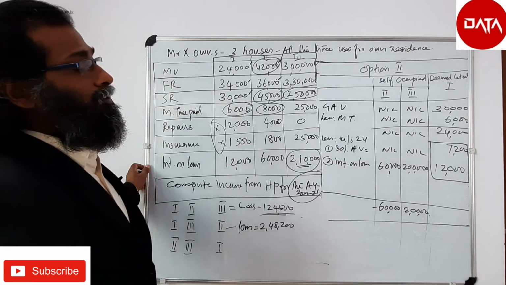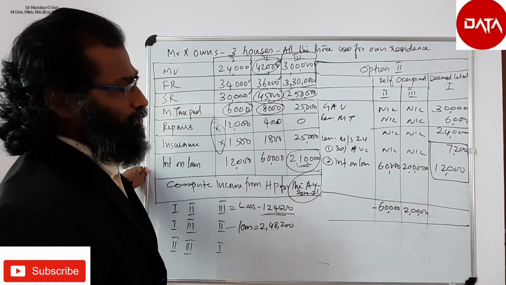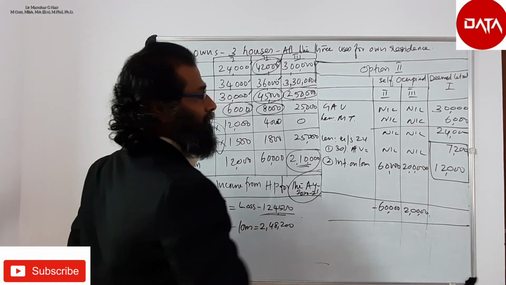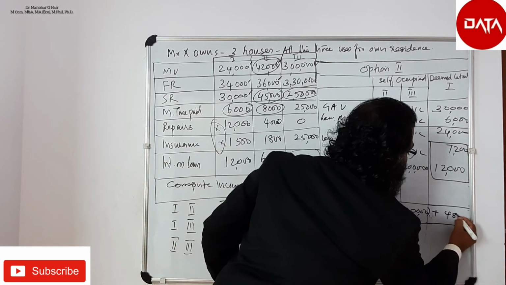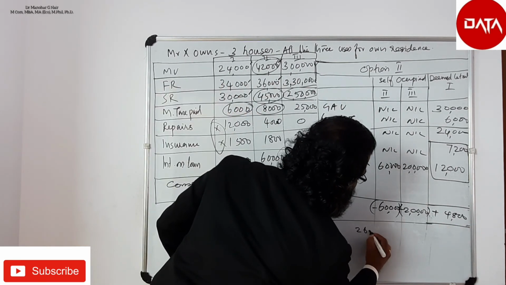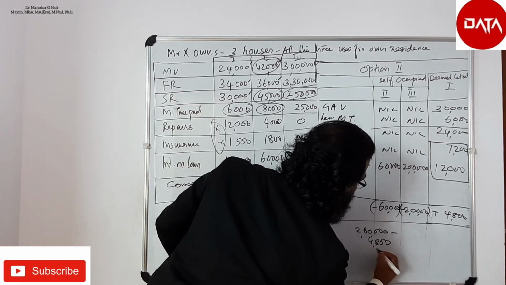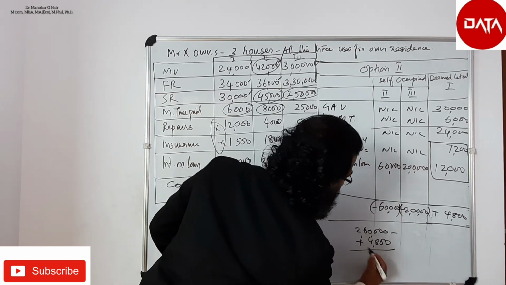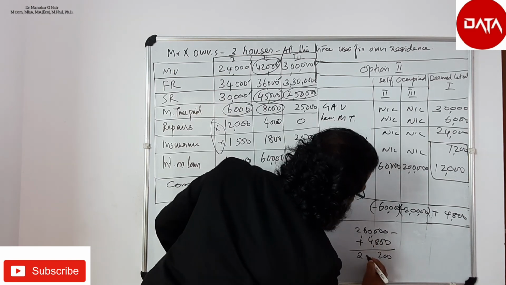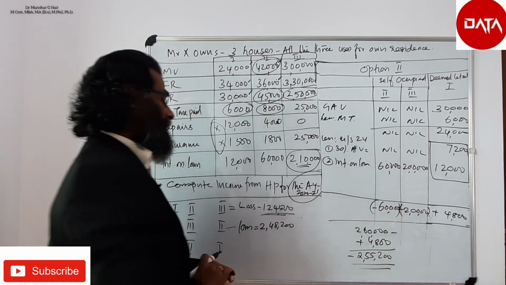Therefore, the deduction possible from the first house is 19,200 from 24,000, 4,800 rupees. A loss of 2,60,000 minus 4,800. This is the final result, equals 2,55,200 negative income in this case.